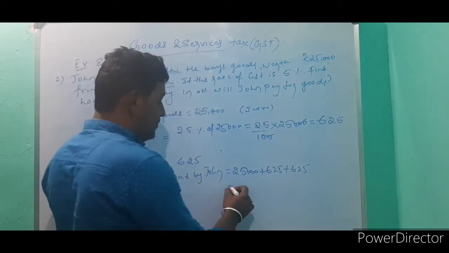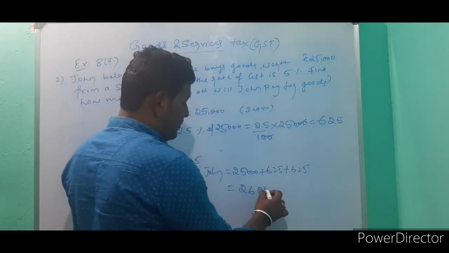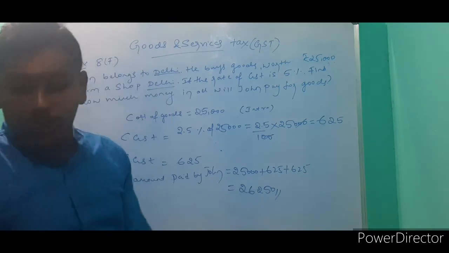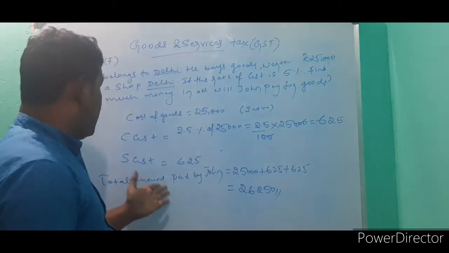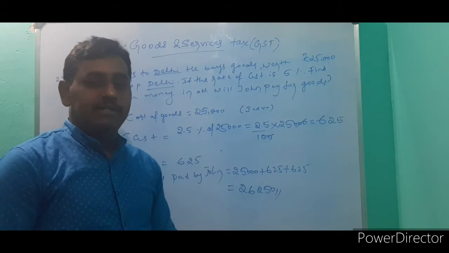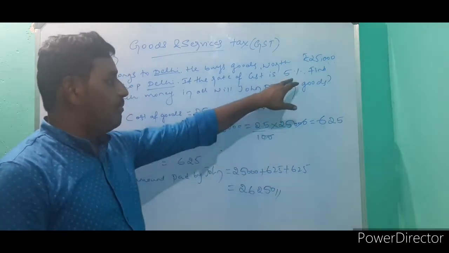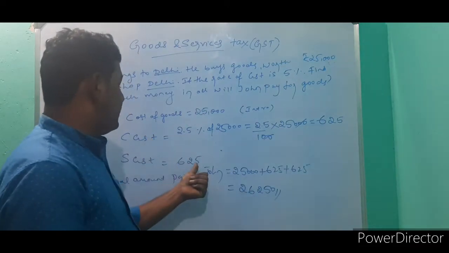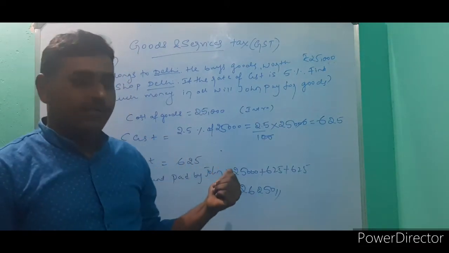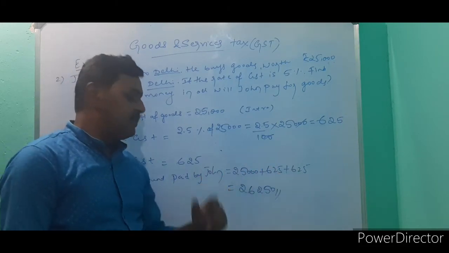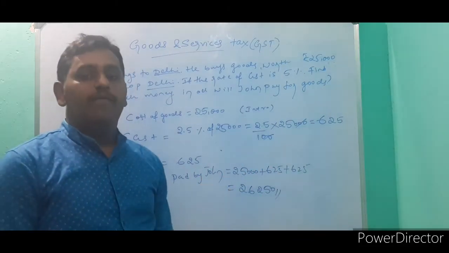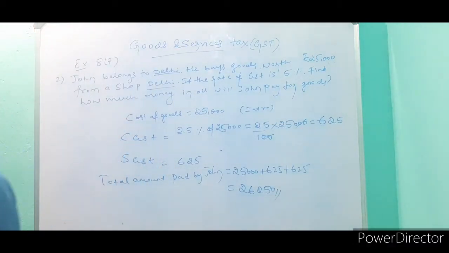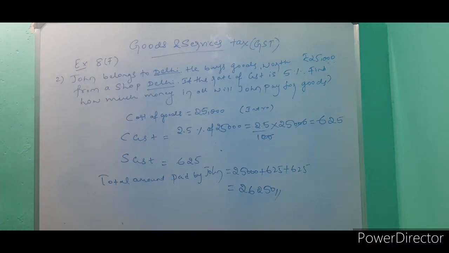Adding it gives 26,250, the total amount paid by John after purchasing goods with GST of 5%. Of that 5%, 625 he pays to the central government and 625 to the state government, and the total amount he paid is 26,250 rupees. Next, we will move to the next problem, the third problem.